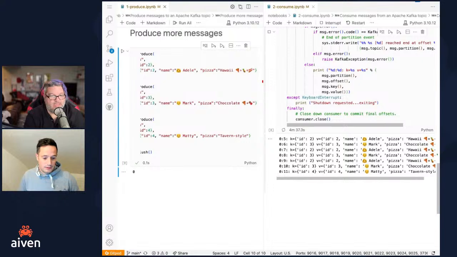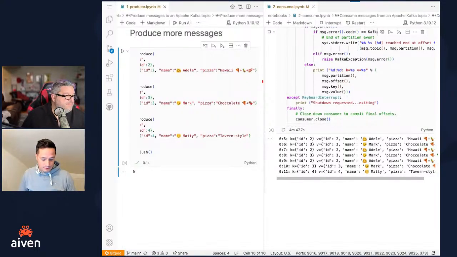That makes a lot of sense, because you don't necessarily want to pull things that existed before you were trying to think about them that way. Well, it depends what you're trying to achieve with a consumer. Most of the time you're okay reading from now on. Sometimes you want to go back to the beginning of the topic. Sometimes you just want to go back to a specific offset or point in time and start parsing from there. All this is achievable with some consumer settings.